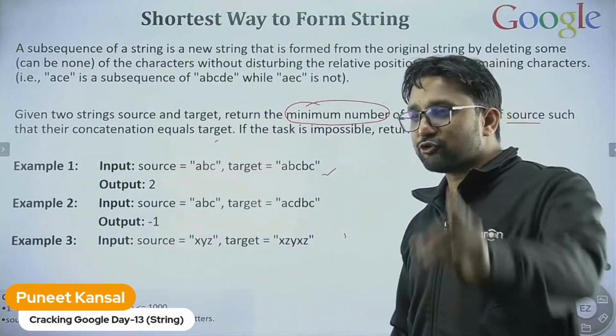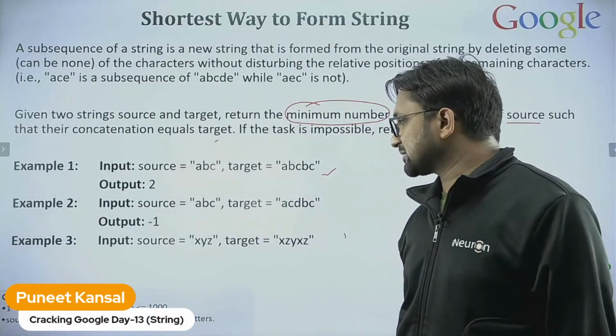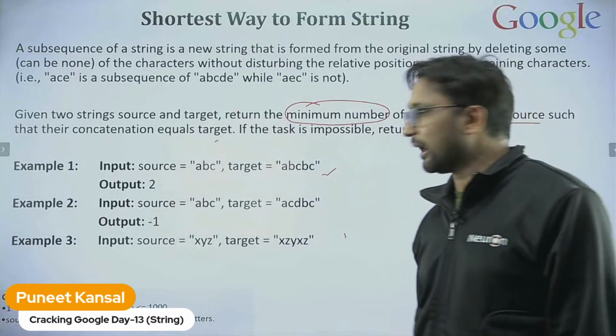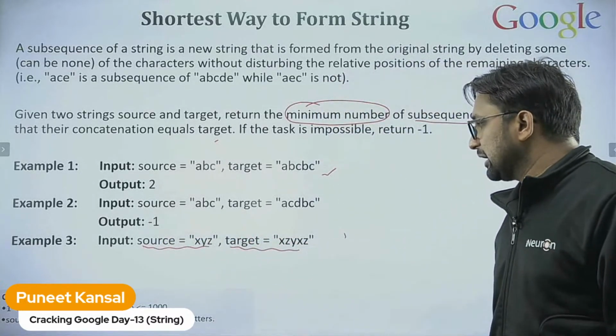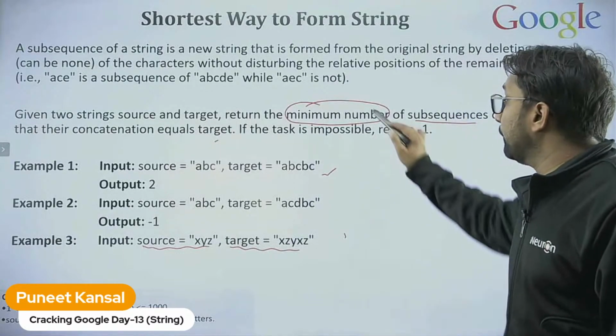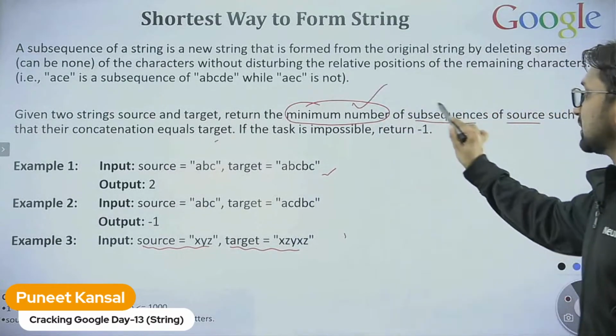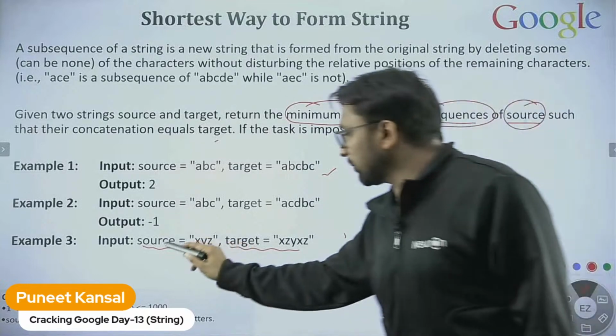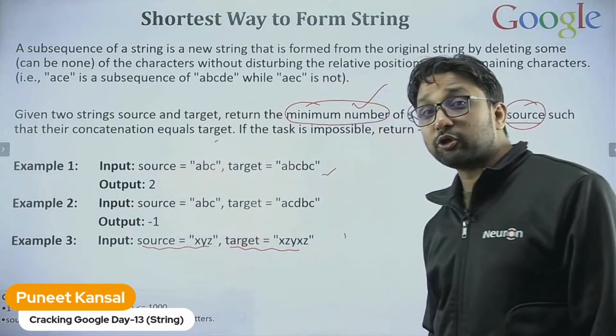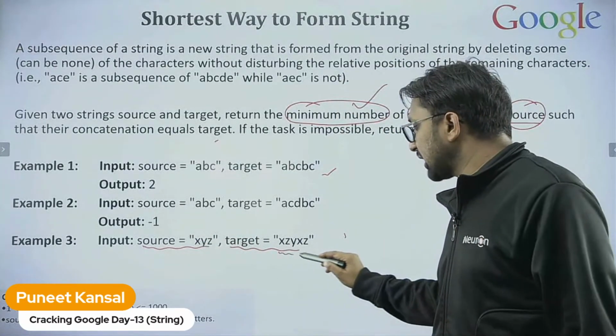Fine. Now it's your turn. Let's see how many people will reply right away. Here is the source string. Here is the target string. Can you tell me the minimum number of subsequences of the source string you need to generate the target string?